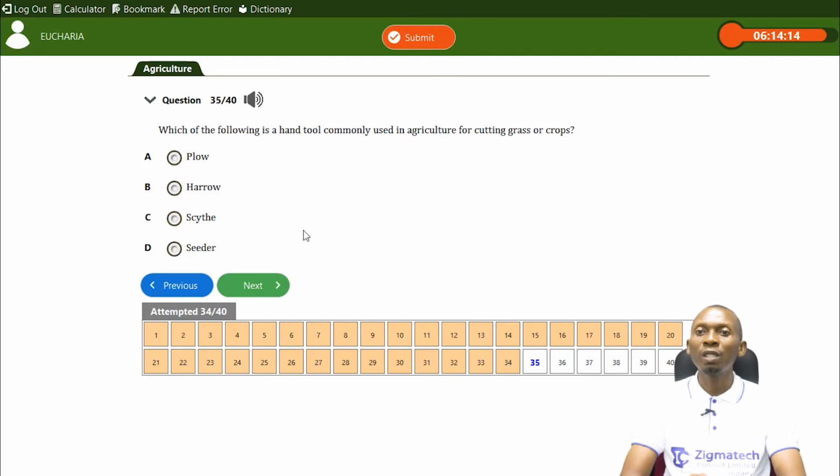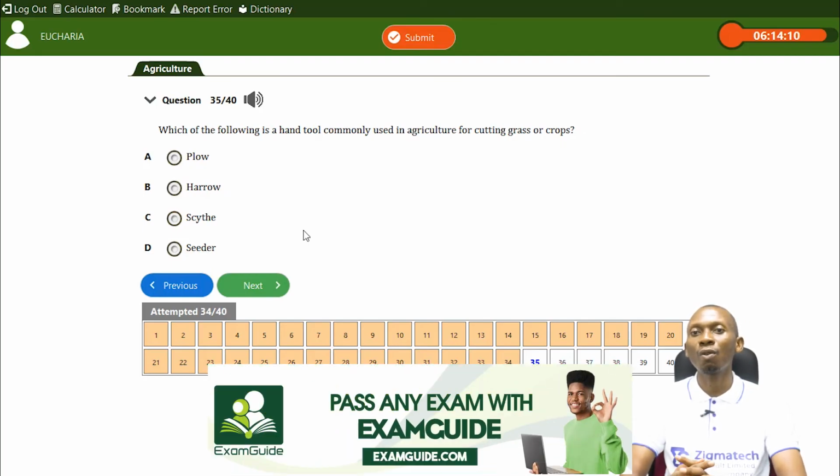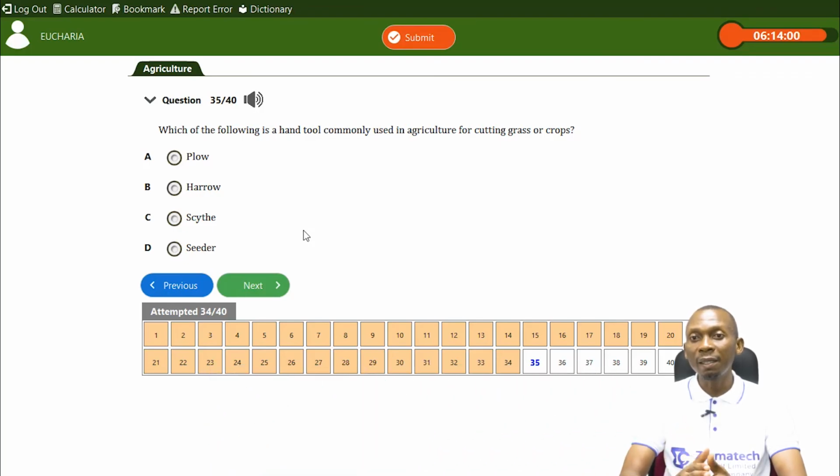The next we have is, which of the following is a handy tool commonly used in agriculture for cutting grasses or crops? We have the plow, we have the harrow, we have the scythe, yes, we have the seeder. The plow is for soil tillage. The harrow is also a tillage implement. It's a secondary tillage implement that I use after the plow.